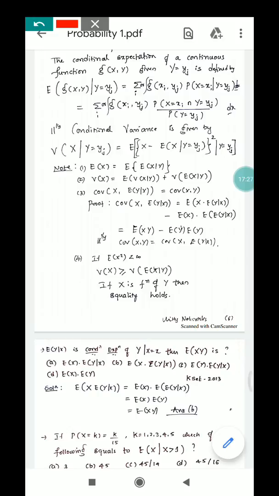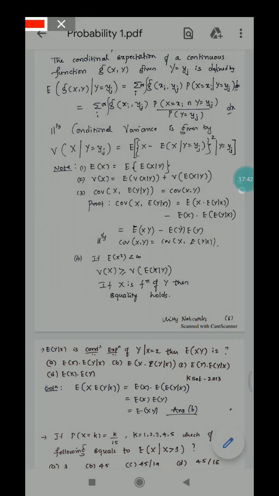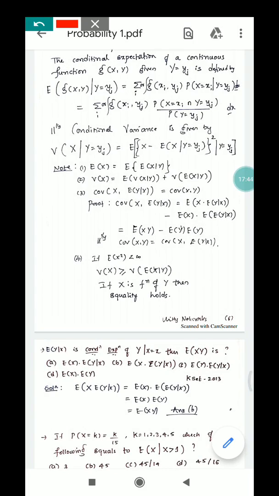You can see by the proof that the covariance of any two random variables is nothing but expectation of xy minus expectation of x into expectation of y. So expectation of x will come out, and expectation of y given x is nothing but expectation of y.